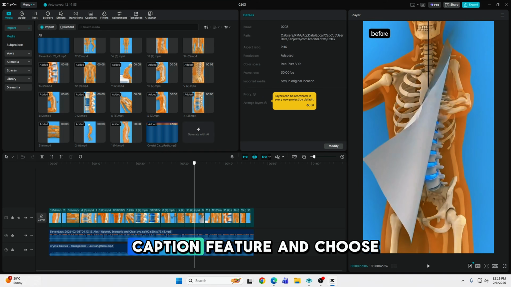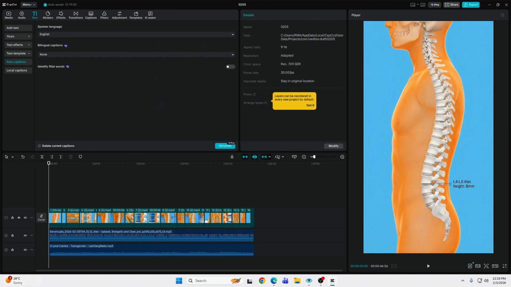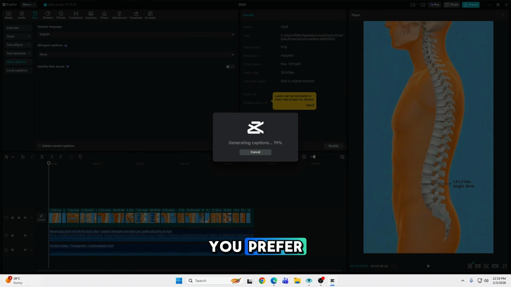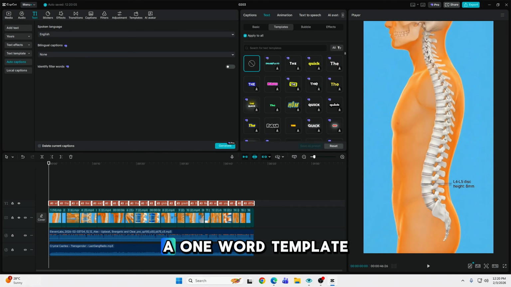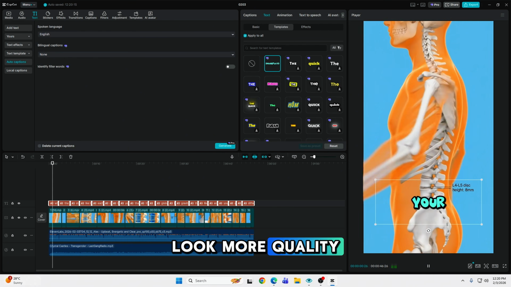Then use the auto caption feature and choose a template. Choose any text template you prefer, but here we'll use a one-word template. After that, drop filters such as 4K to make it look more quality.